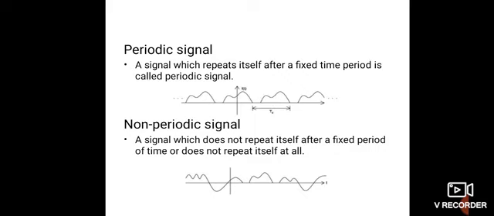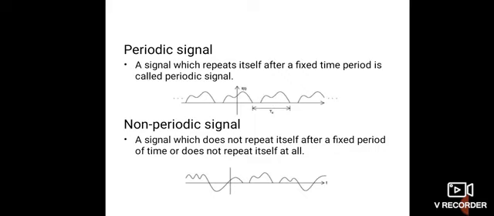A non-periodic signal is a signal which does not repeat itself after a fixed time period, or does not repeat at all. It is called a non-periodic or aperiodic signal. The non-periodic signal does not satisfy the condition of periodicity. Sometimes it is said that an aperiodic signal has a period T0 equal to infinity. That means after infinite time, they repeat themselves.